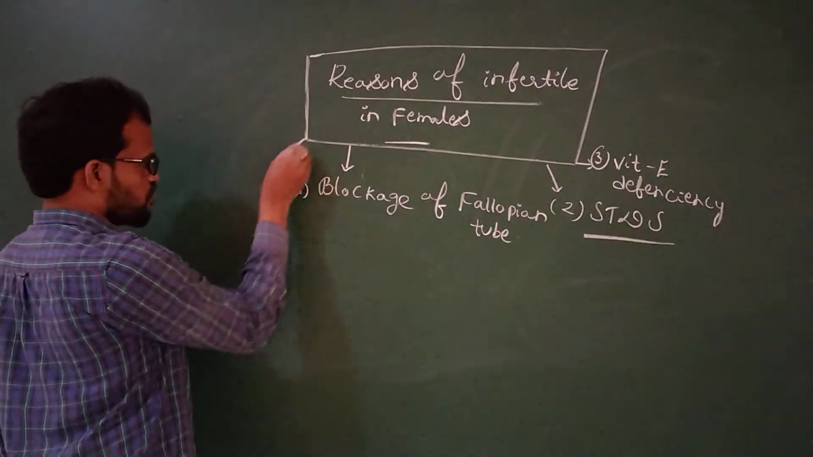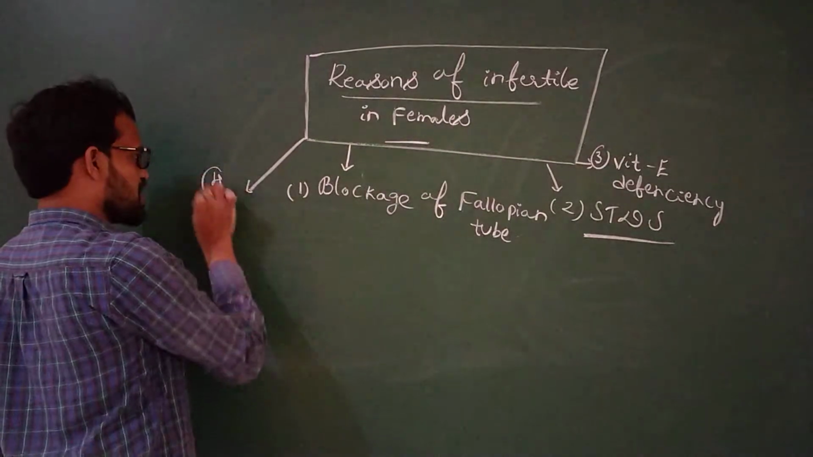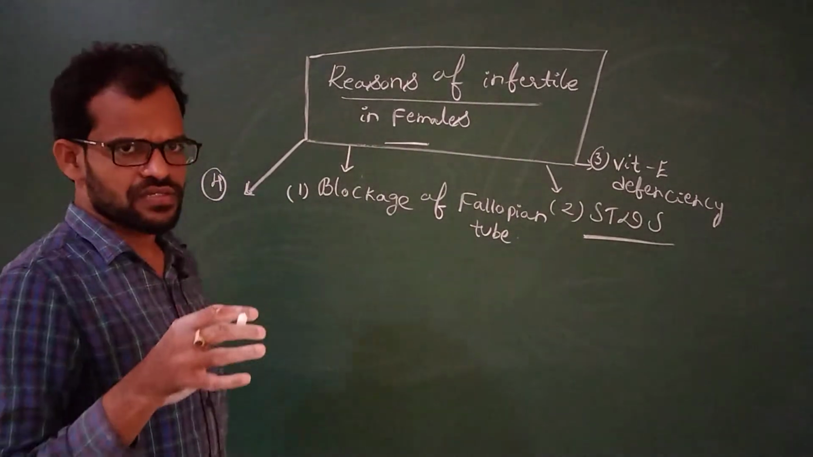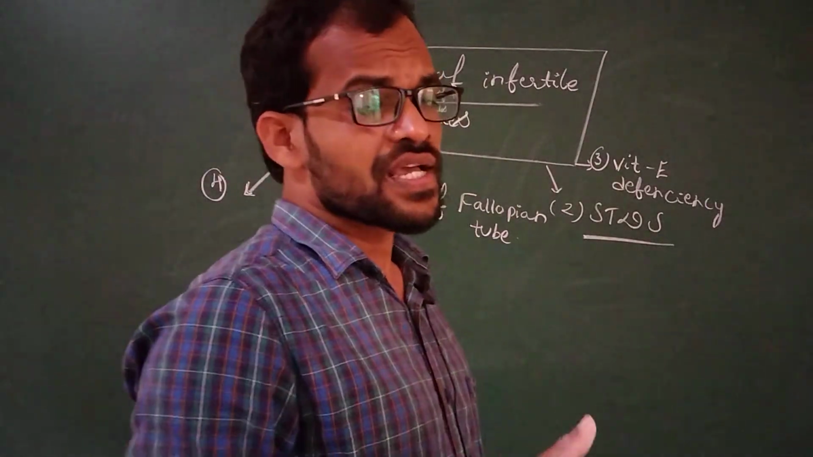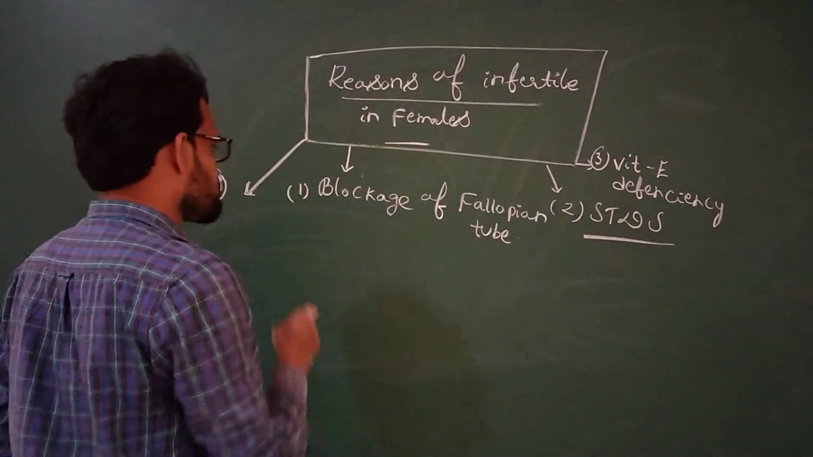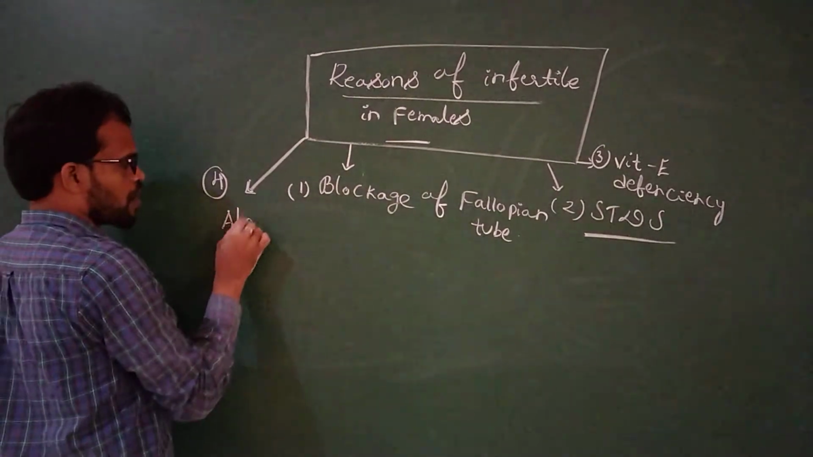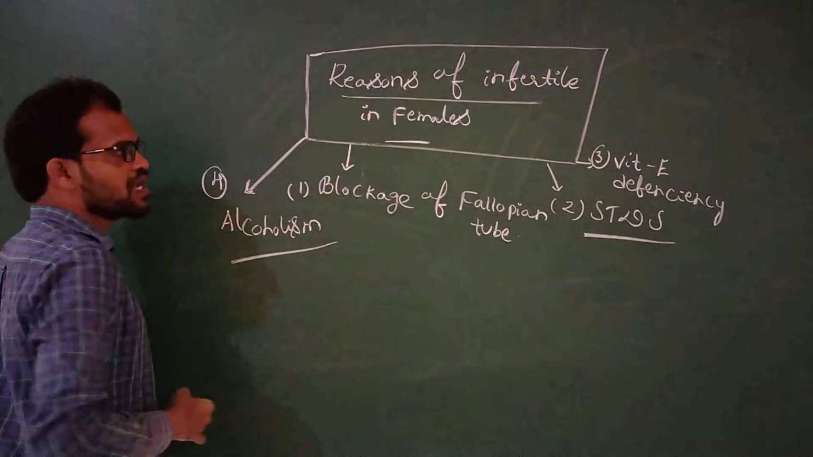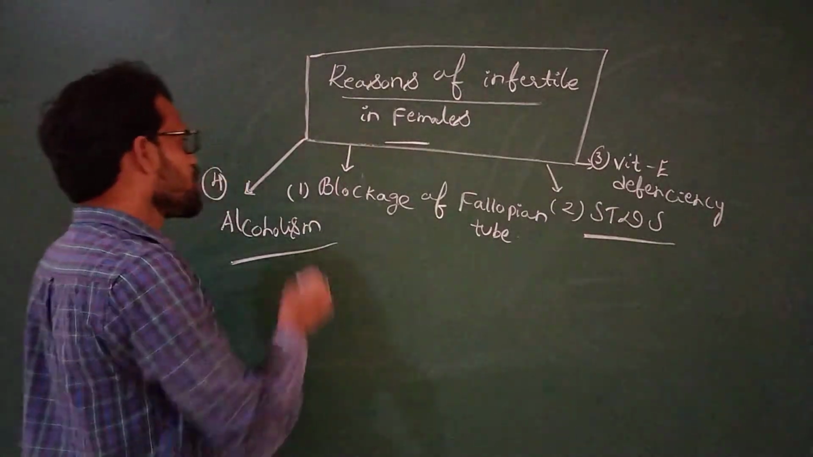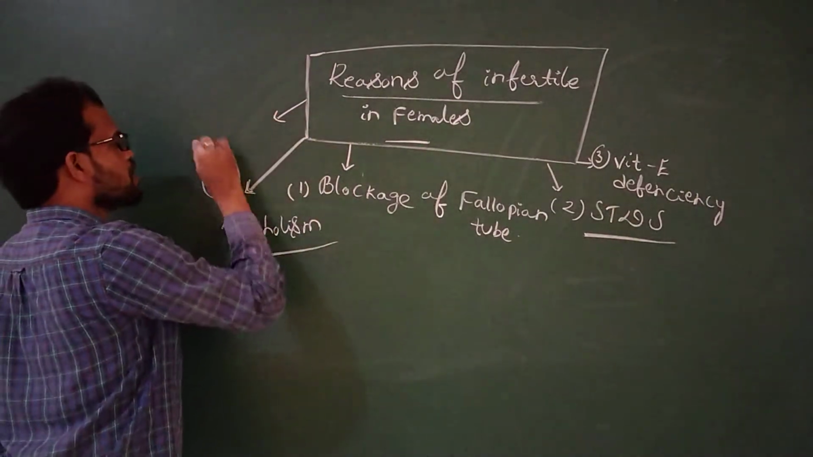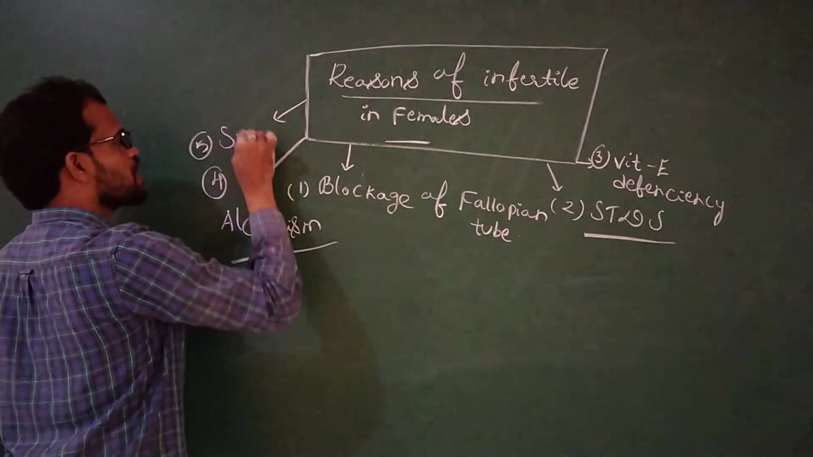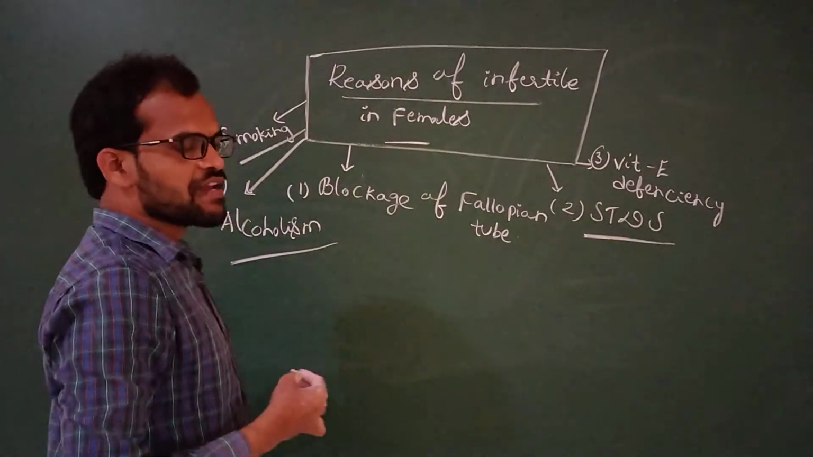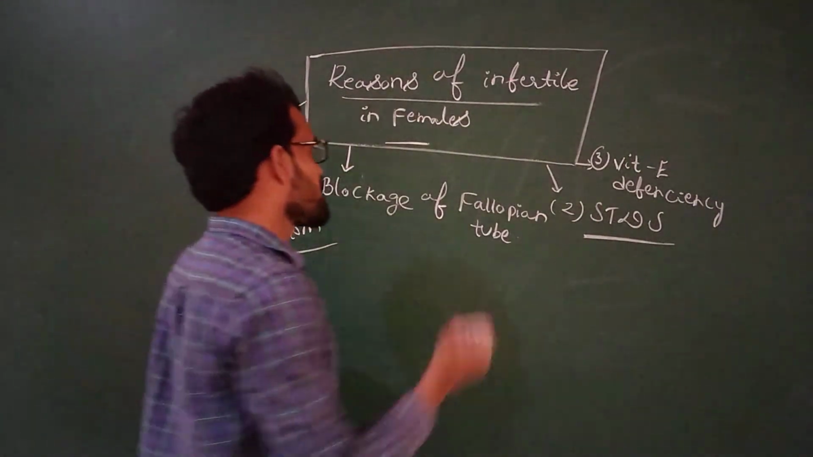Coming to the fourth reason for infertility problems: any females or couples who drink more alcohol. Alcoholism also leads to infertility problems in the female. Those who are addicted to smoking: smoking also leads to infertility problems in the female.